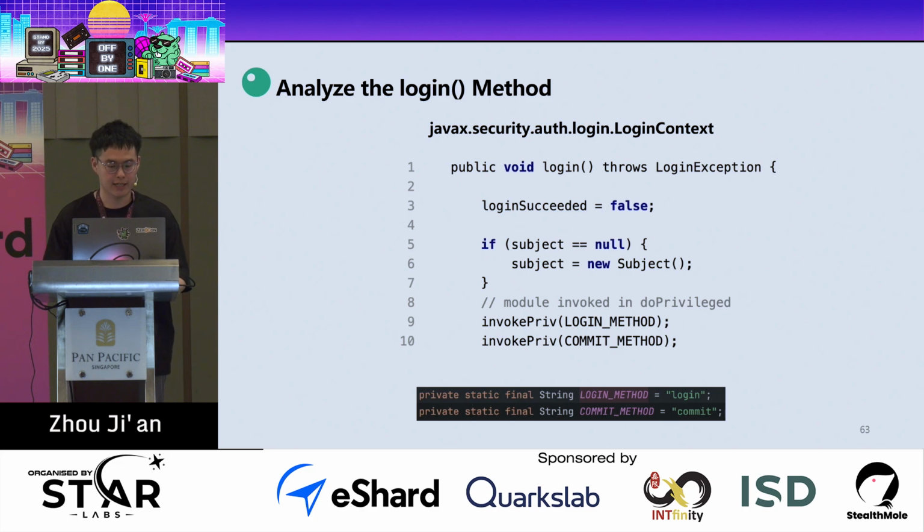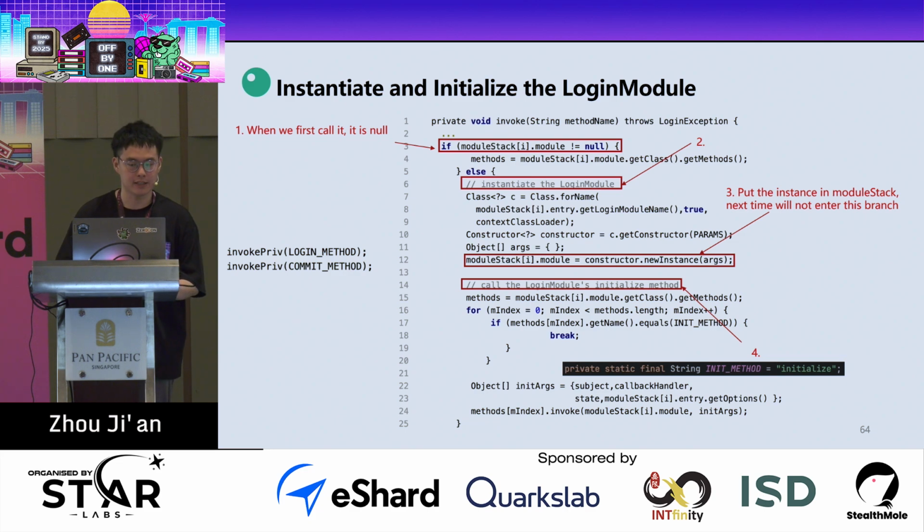And you can see that they just stand for string, login, and commit. And here, let's analyze the invoke privilege function, which is in fact the function I showed here. The original code is very long, so I divided it into several parts to introduce.